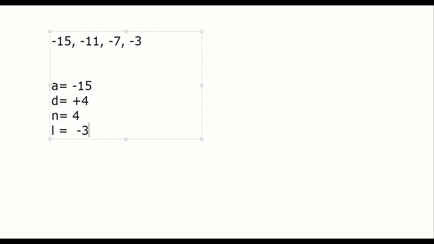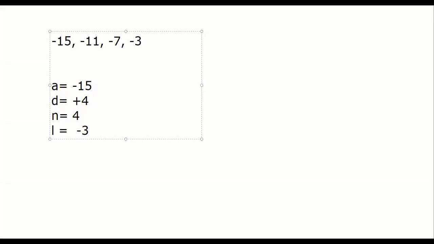That's it. Very simple, clear? N is not minus 3. Crystal clear? L is minus 3, the last term.